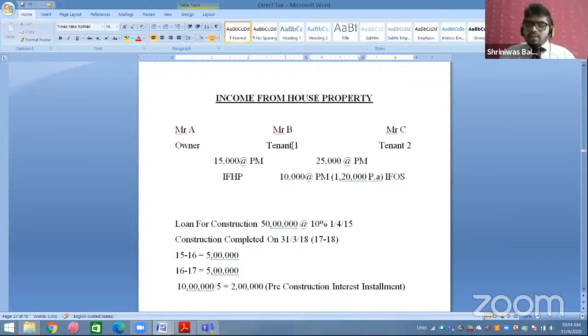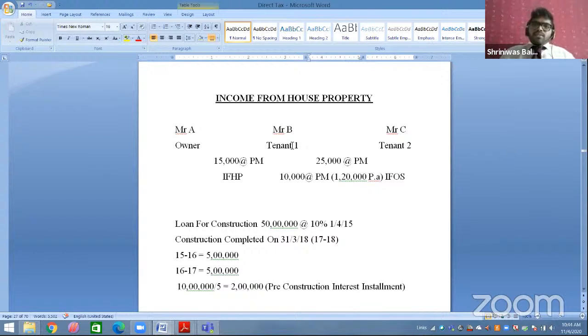Now what is happening? Mr. B has decorated that house property very well, like interior painting and all. Some extra bed he added. He added one cupboard. He cleaned the house property, the toilets and everything. He did very well to the house property, designed very well. Now what he is doing? That house property again he is giving on rent to Mr. C.